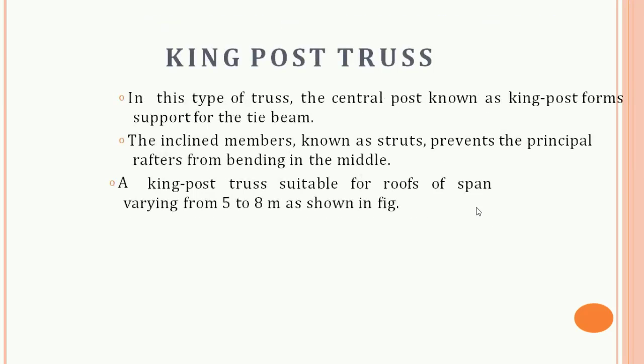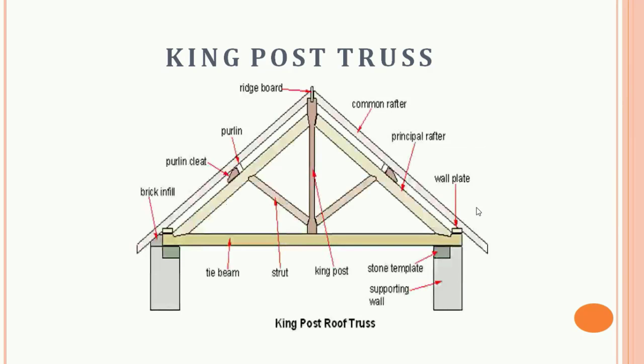So this is our king post truss. In this type of truss, the central post, known as the king post, forms support for the tie beam. The inclined members known as struts prevent the principal rafter from bending in the middle. A king post truss is suitable for roof spans varying from 5 to 8 meters, as shown in the figure.